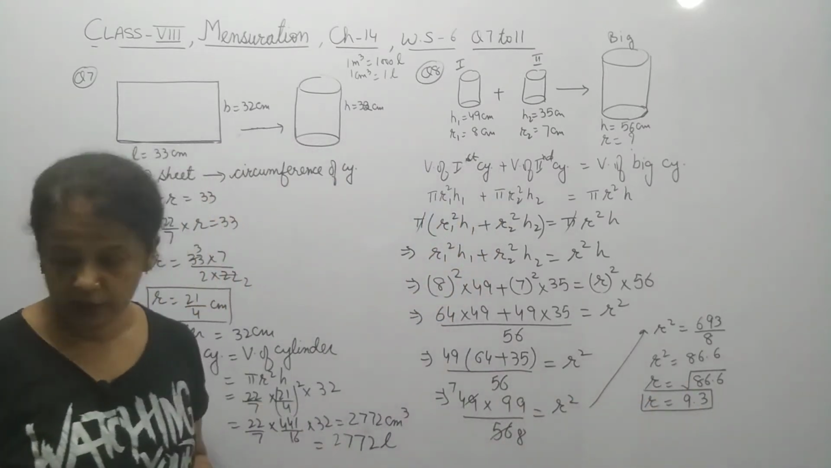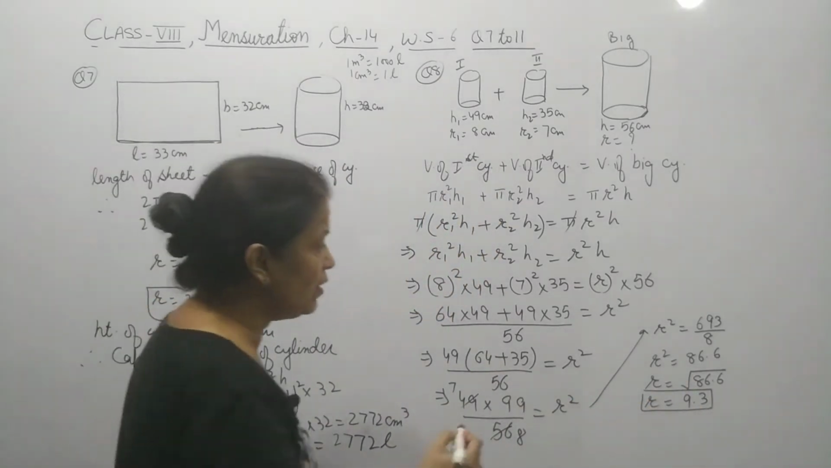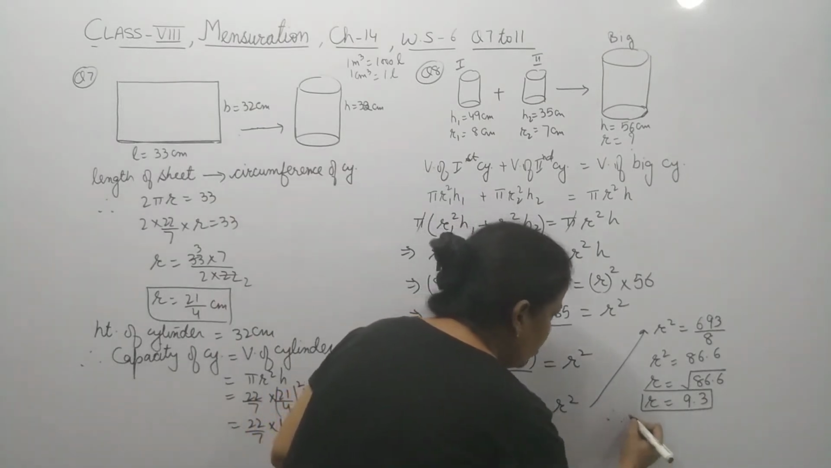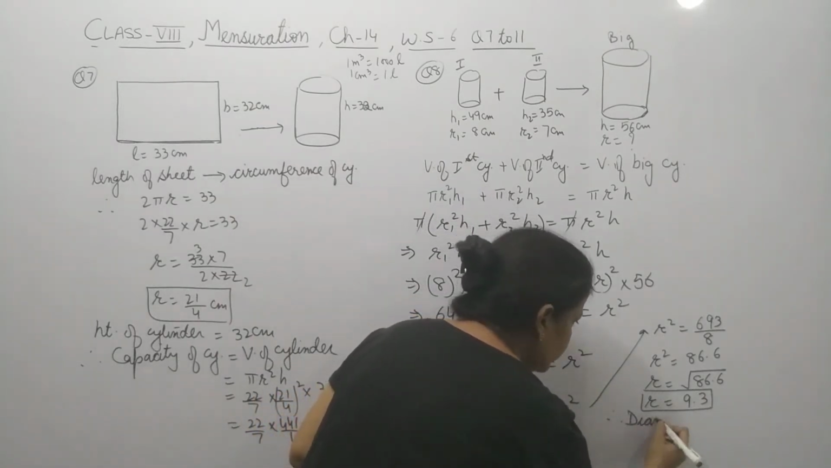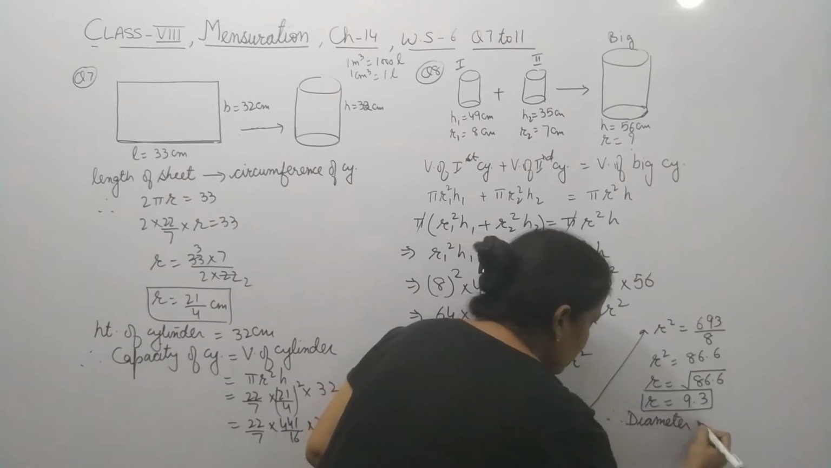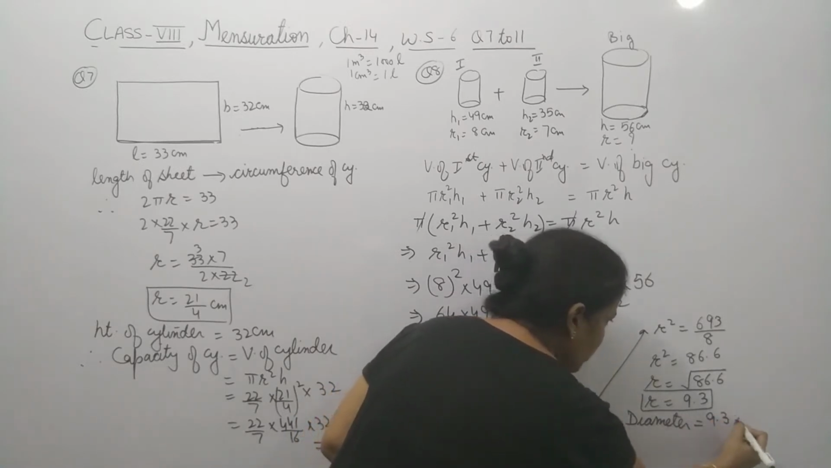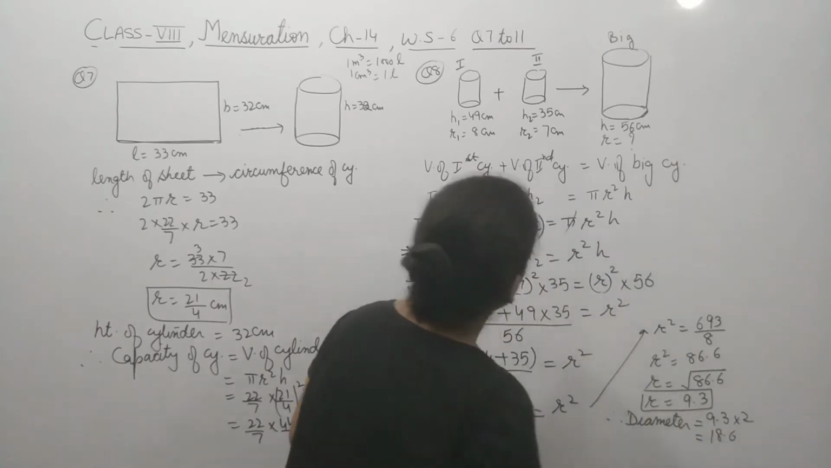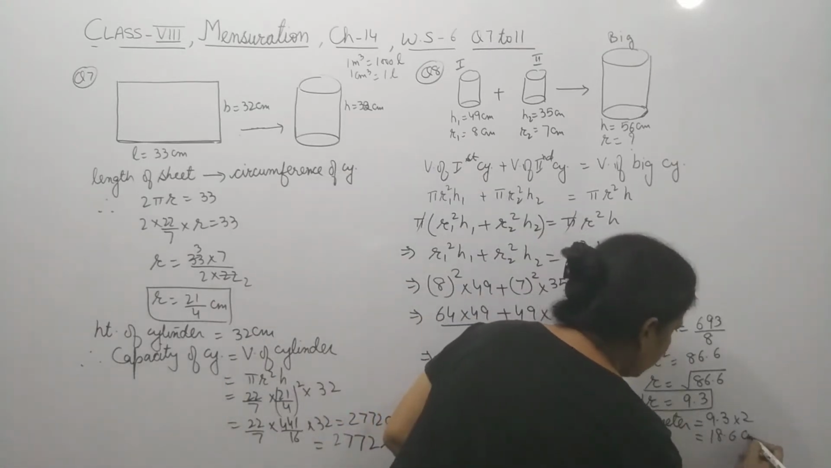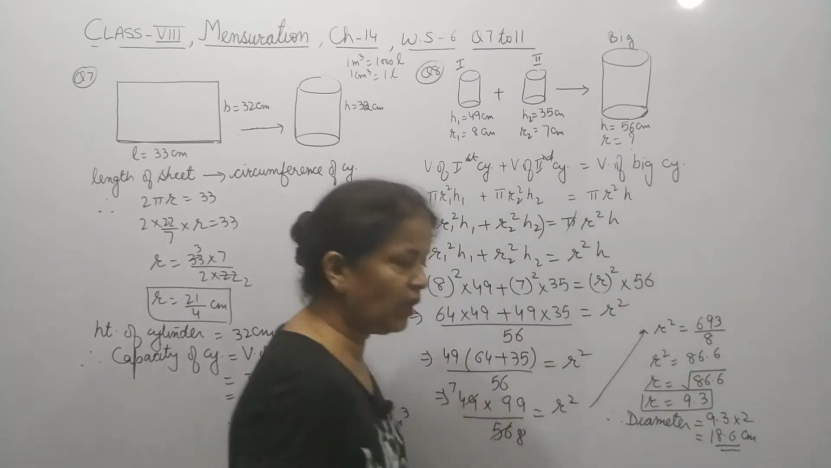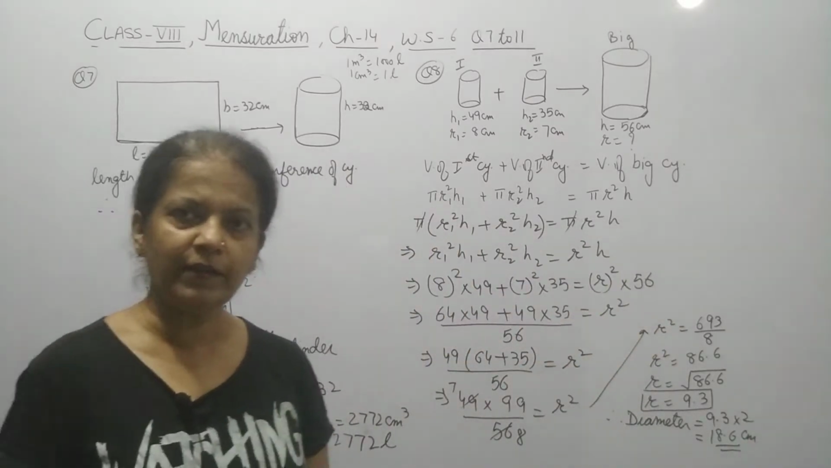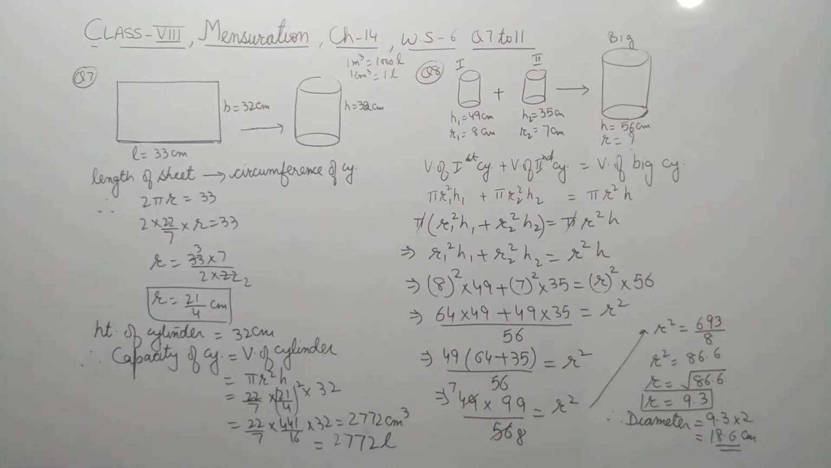Now the question is that you have to find out the diameter. Therefore, diameter, what should it be? 9.3 multiplied by 2. So it will come as 18.6 centimeter. So this is the answer. Is it clear? Okay. Now come to the next question.